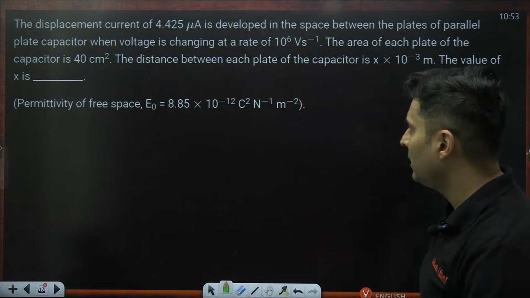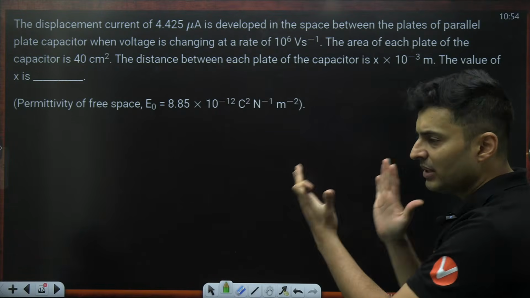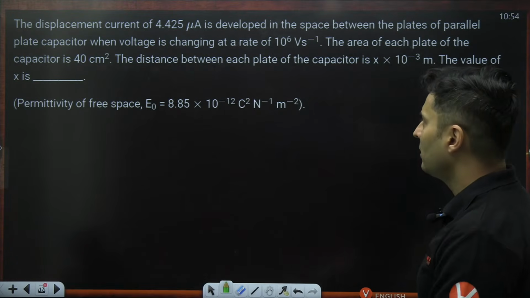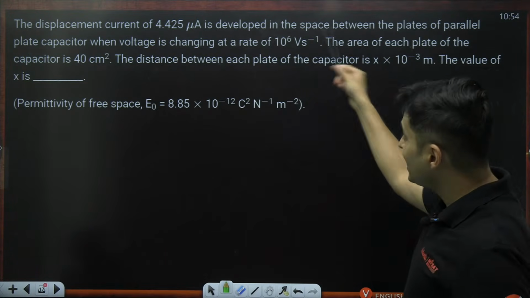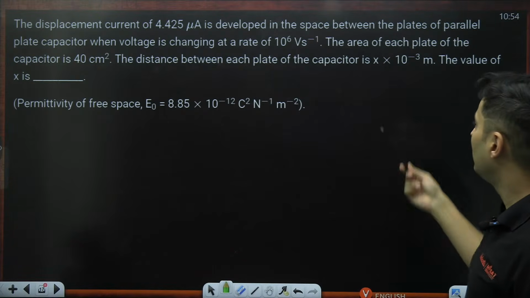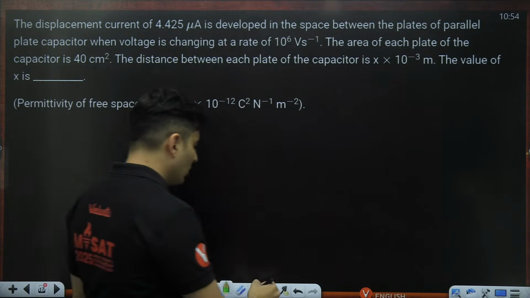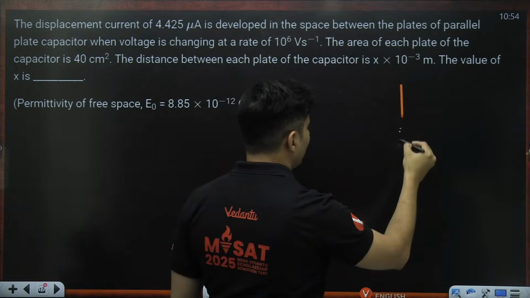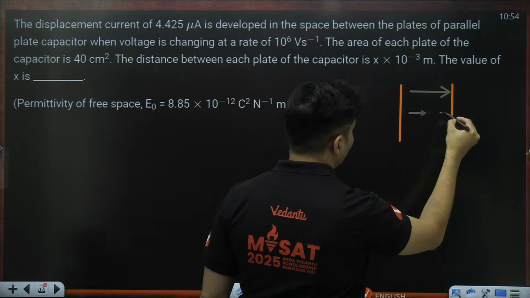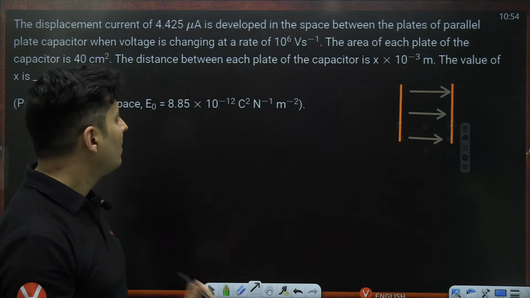The displacement current is 4.425 microamperes, which is developed in the space between a parallel plate capacitor. Yes, it has to be between two plates of a capacitor. Okay, it's not a real current. And the voltage is changing. The area of the plate is given. The distance is how much, and the value of D is asked. Permittivity is also given to me. Okay, so I will look at the problem like this. These are the two plates of the capacitor, and we have an electric field being generated, and that will cause electric flux which will change, and that's how you have to figure it out.